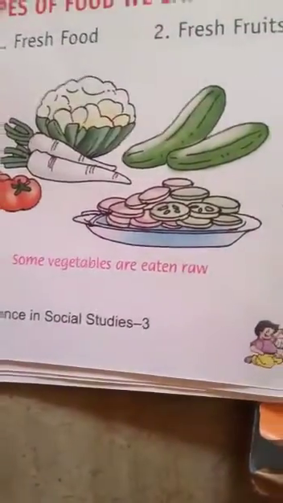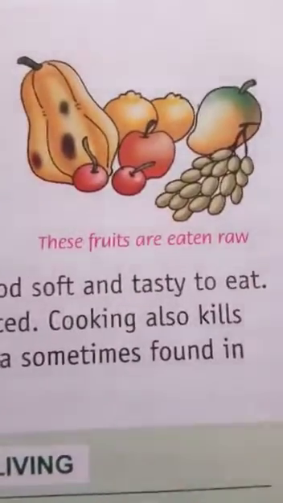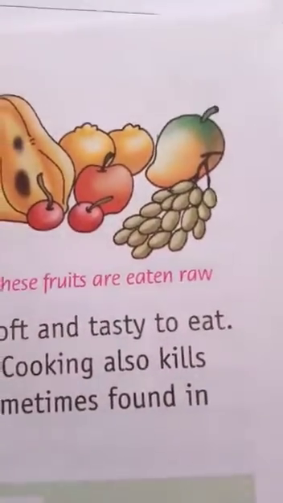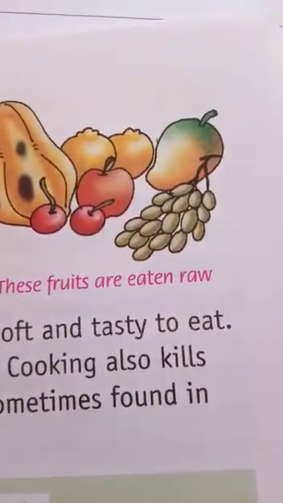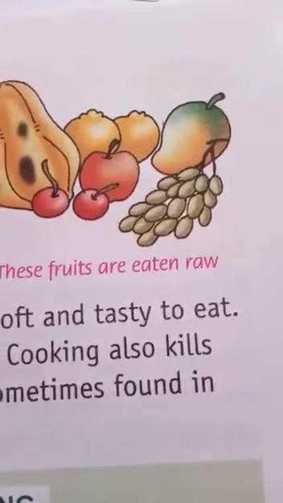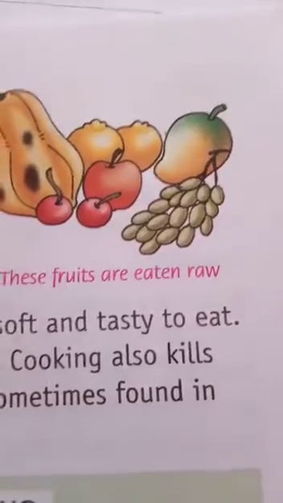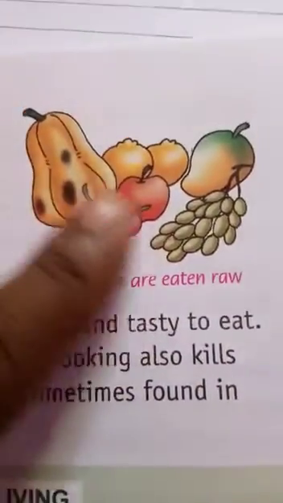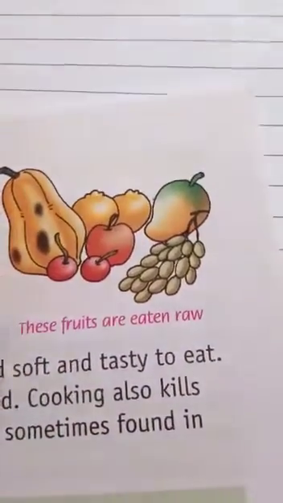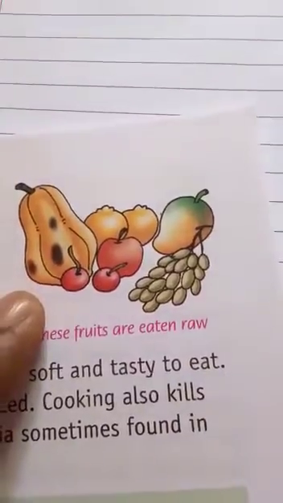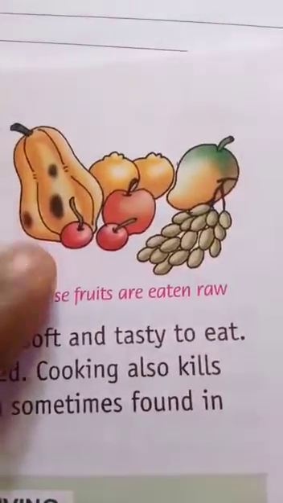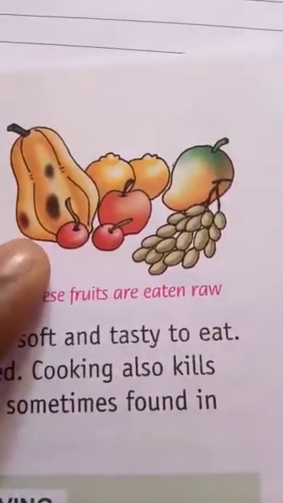So in this way, these are fruits which are eaten raw, fresh fruits. These are papaya, apples, oranges, mangoes, cherries, grapes. These are also the fruits which we can eat raw. We do not need to cook them. These particular food items, we don't need to cook. They are juicy and pulpy and keep our body healthy and energetic. Usually we eat cooked food, but in this case these fruits are always eaten raw. Without cooking we should eat them.